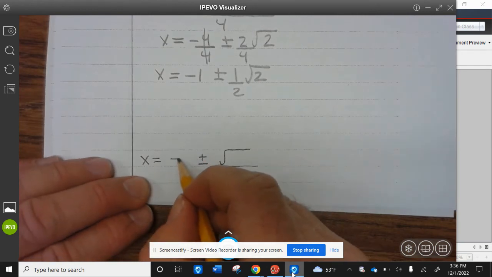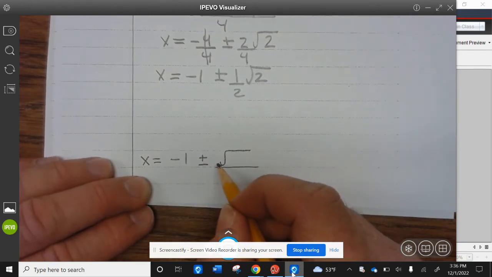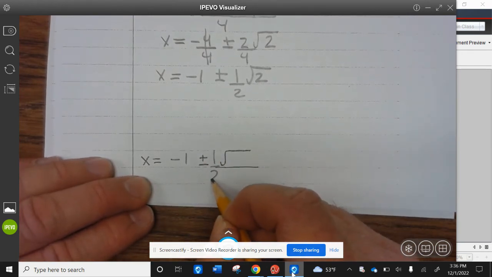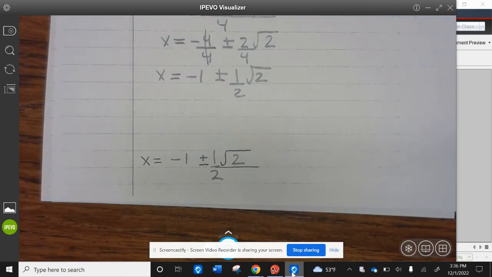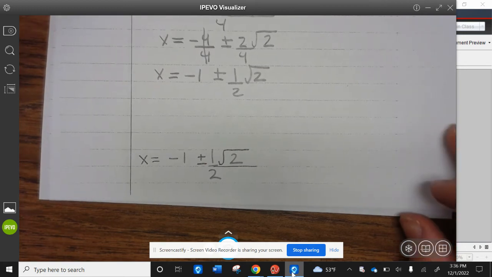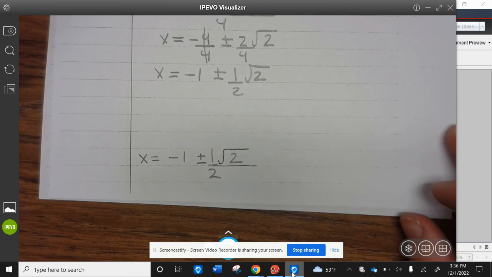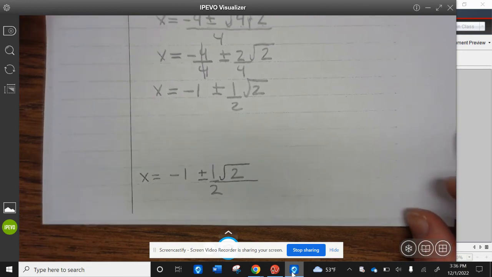So x equals negative 1 plus or minus 1/2 times the square root of 2. All right, go ahead and finish up example 11.